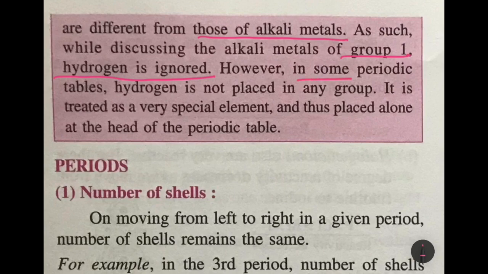But in some periodic tables, hydrogen is not placed in any group. Okay, it is treated as a very special element and it is placed alone at the head of the period, that is, at the top of the periodic table.